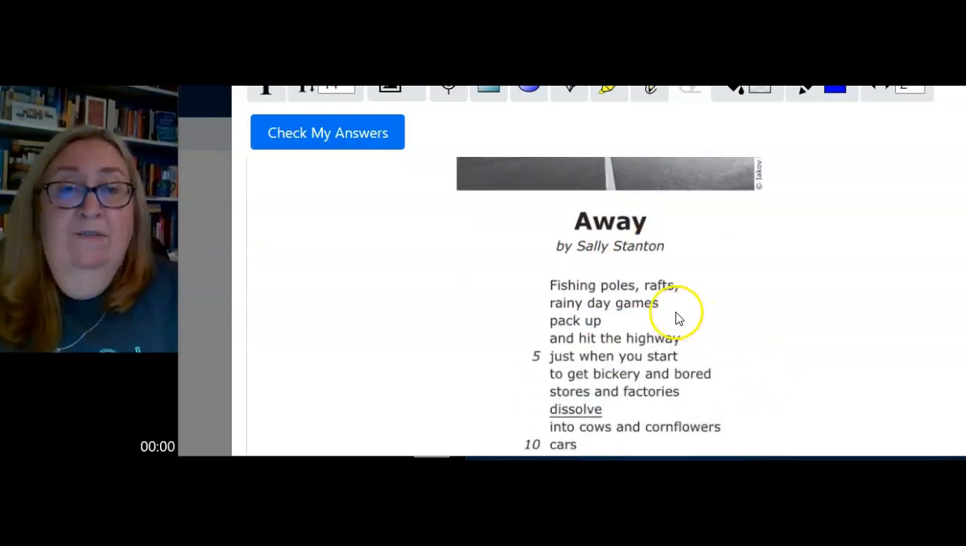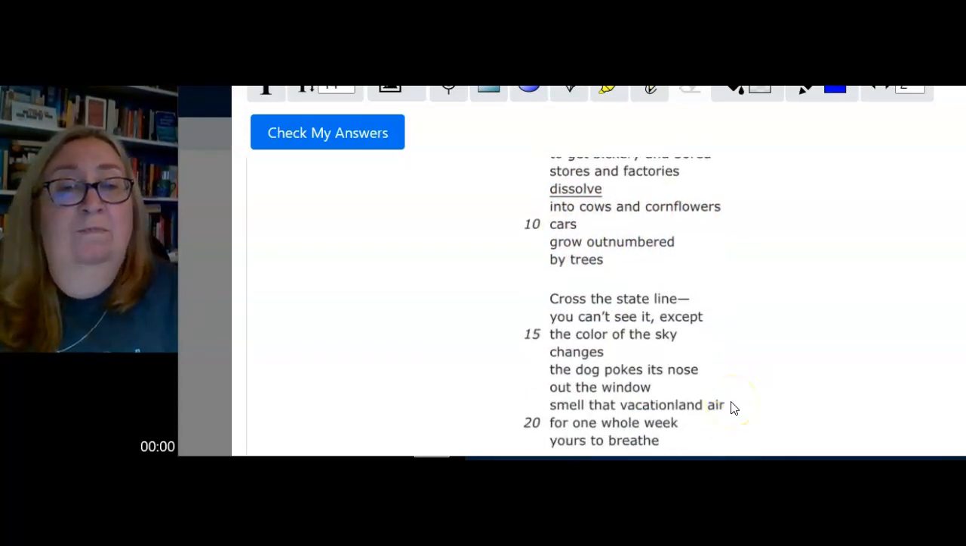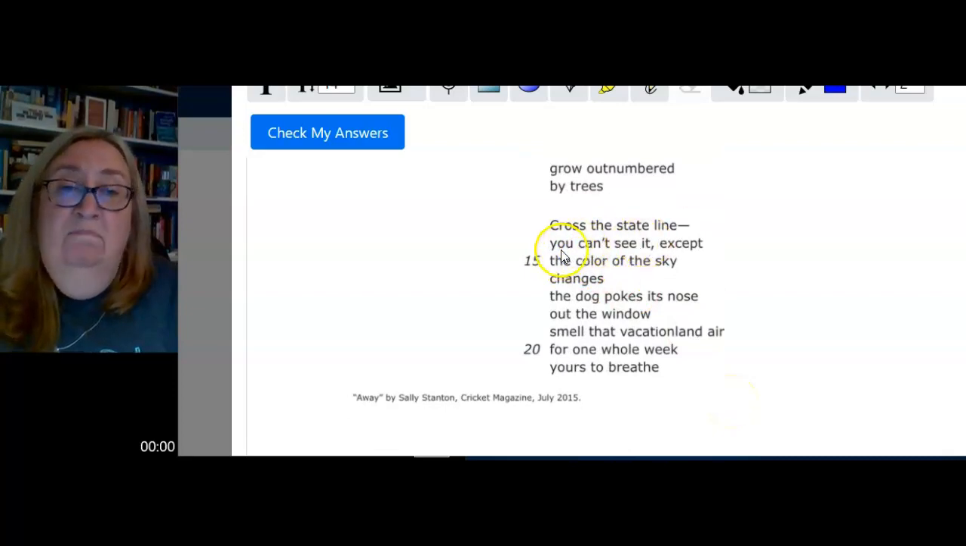Fishing poles, rafts, rainy day games, pack up and hit the highway. Just when you start to get bickery and bored, stores and factories dissolve into cows and cornflowers. Cars grow outnumbered by trees. Cross the state line. You can't see it, except the color of the sky changes. The dog pokes its nose out the window. Smell that vacation land air for one whole week, yours to breathe.